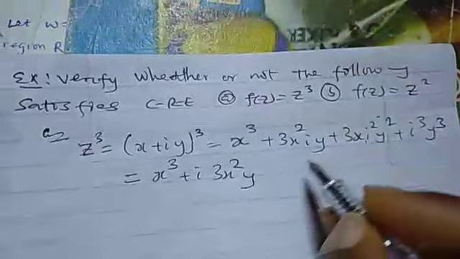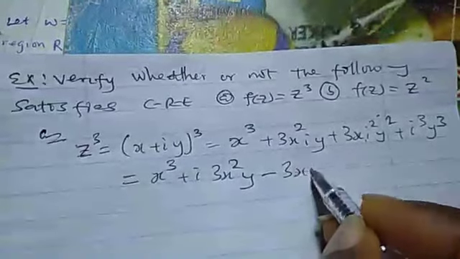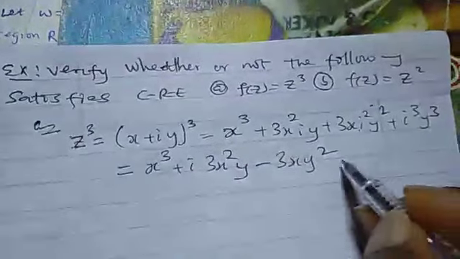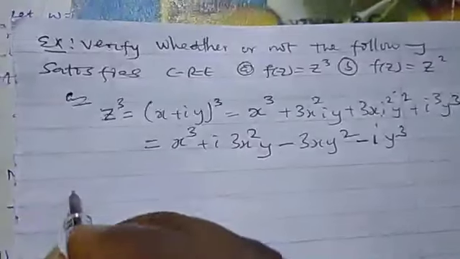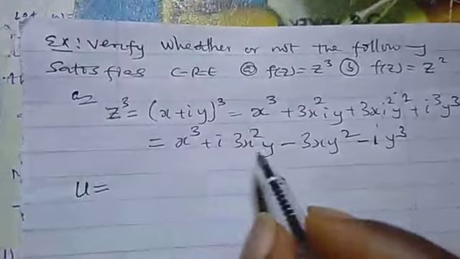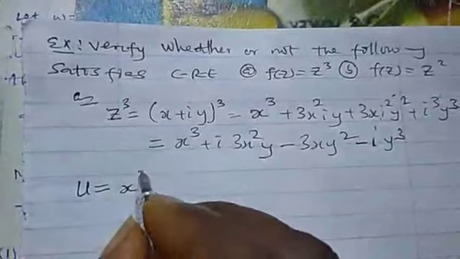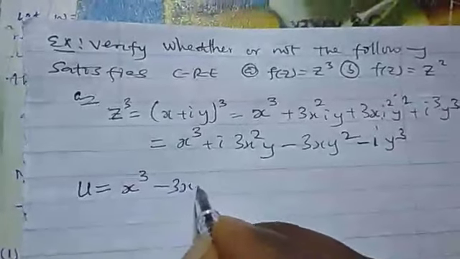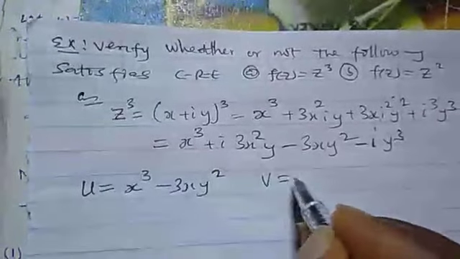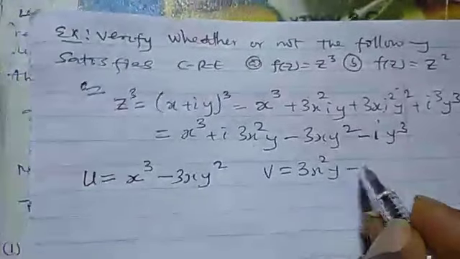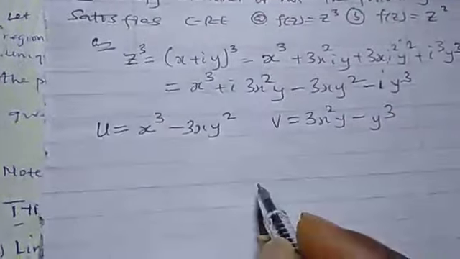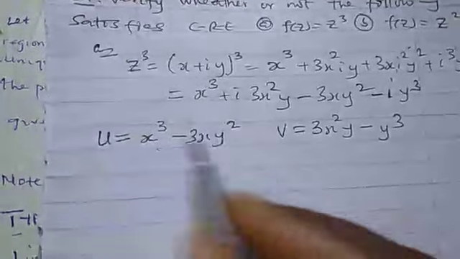This i squared is minus 1. It will be minus 3x y squared. This i cubed is minus i. So we now need to know our u. Our u is the real part, that is the one without i, while our v is the imaginary part, that is 3x squared y minus y cubed. This is our u, this is our v.